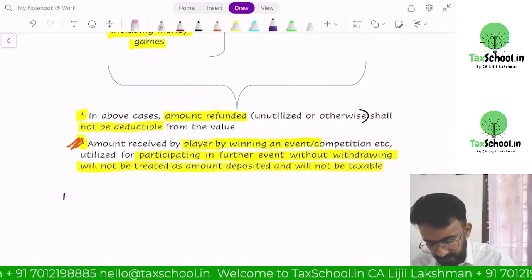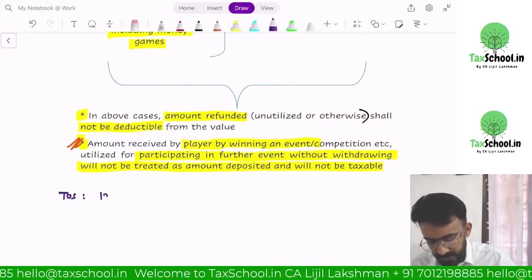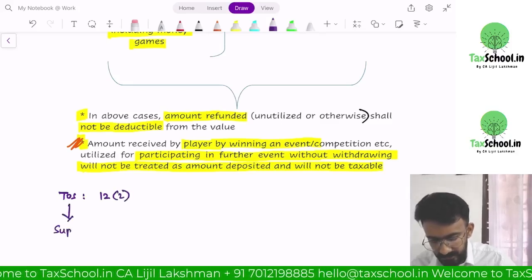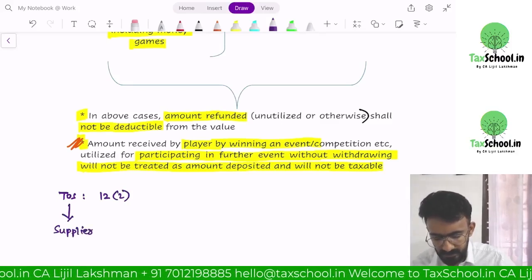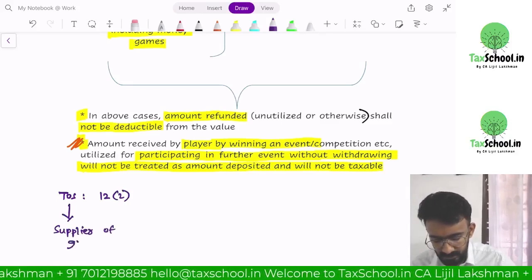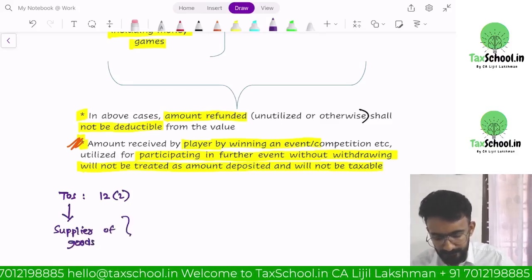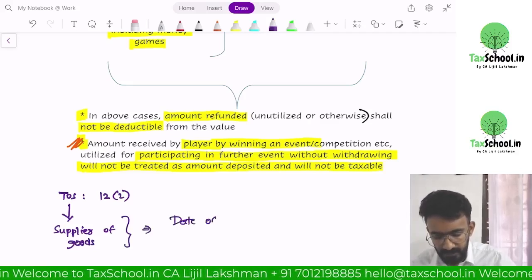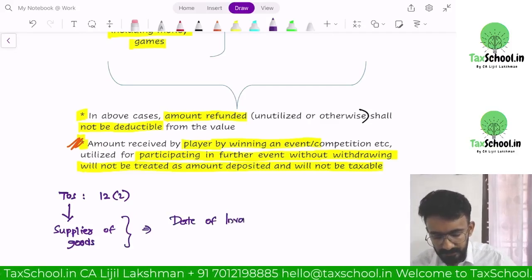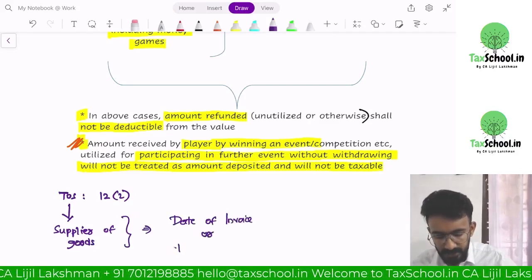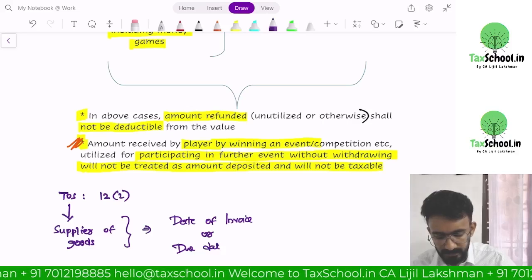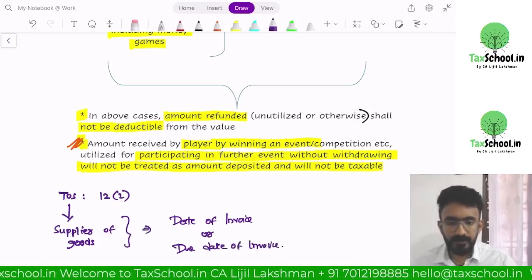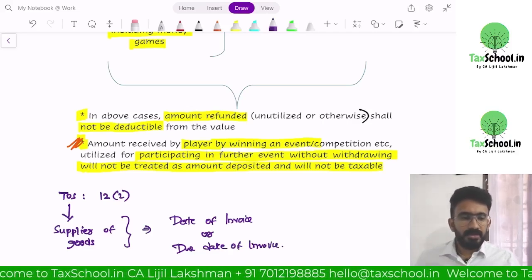Section 12 subsection 2 says the time of supply for supplier of goods is the date of invoice or due date of invoice. Right? Very good.